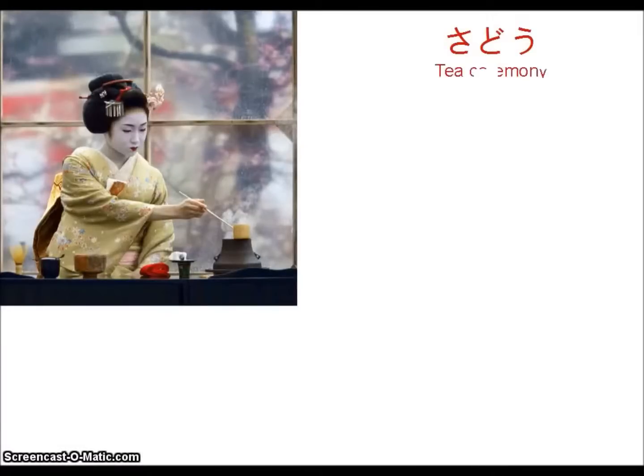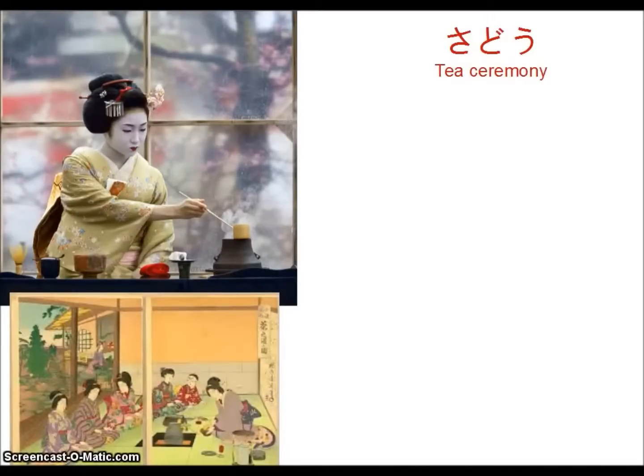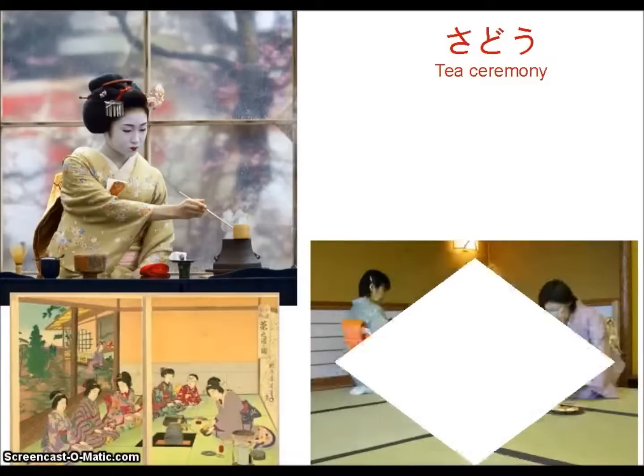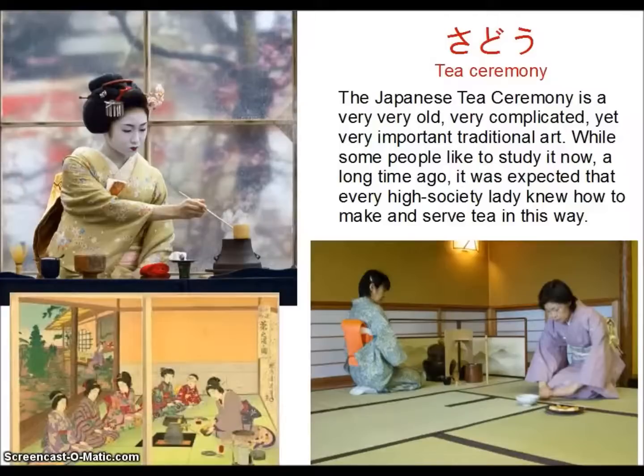Next we're going to talk about sado, or tea ceremony. And here's an example of an old painting about sado, and here is a picture that I took when I visited a Japanese tea ceremony in Japan. And tea ceremony in Japan is very, very old and a very complicated traditional art. It's not as common to study it now, but a long time ago, it was expected that every highborn lady knew how to make and serve tea in this way.